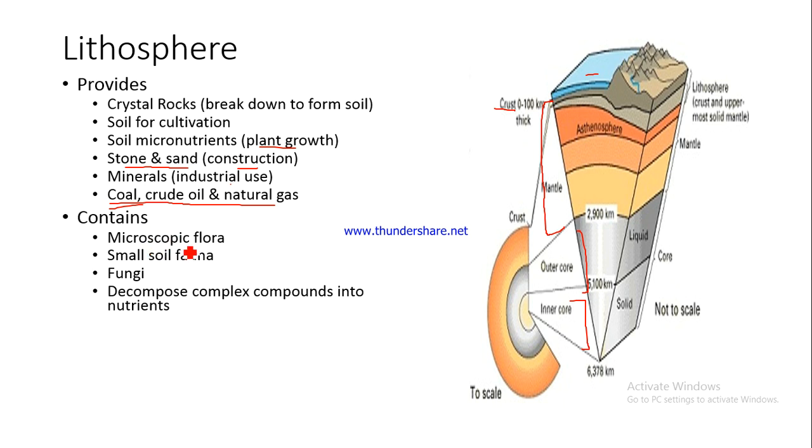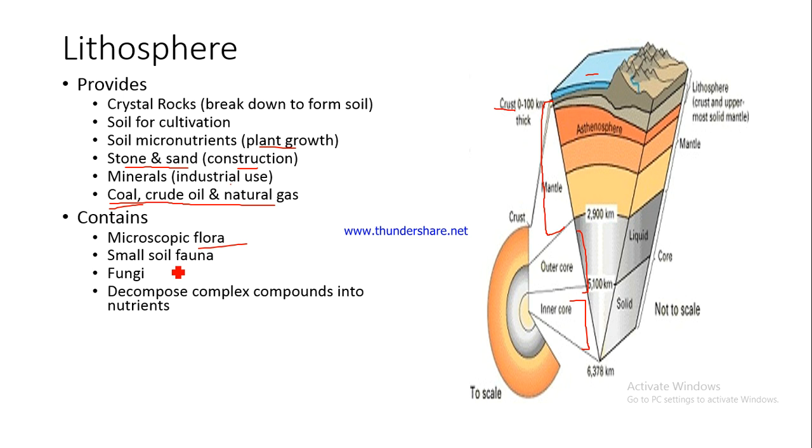It contains microscopic flora. Now remember, for all the time to come, flora means plants, while fauna means animals. Microscopic means very tiny in size, very small in size. So that kind of flora.